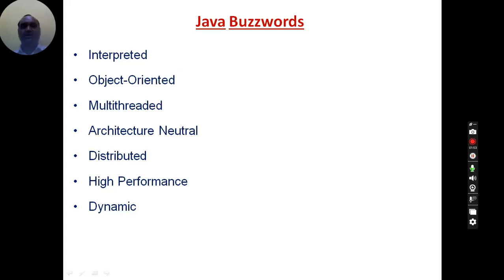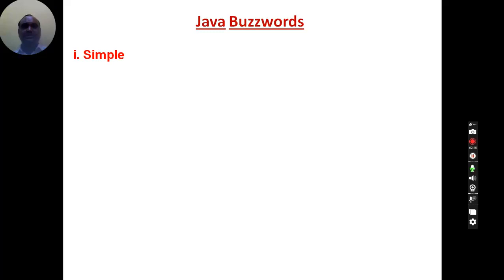Java is an architecture neutral language. Java is a distributed language. Java is a high performance language. Java is a dynamic programming language. Like this, there are many other buzzwords that talk about the features of the Java language. But I am limiting the features of Java to these 12 buzzwords, because these are the most popular buzzwords that are found in any textbook of the Java language. So we will be discussing these features of Java.